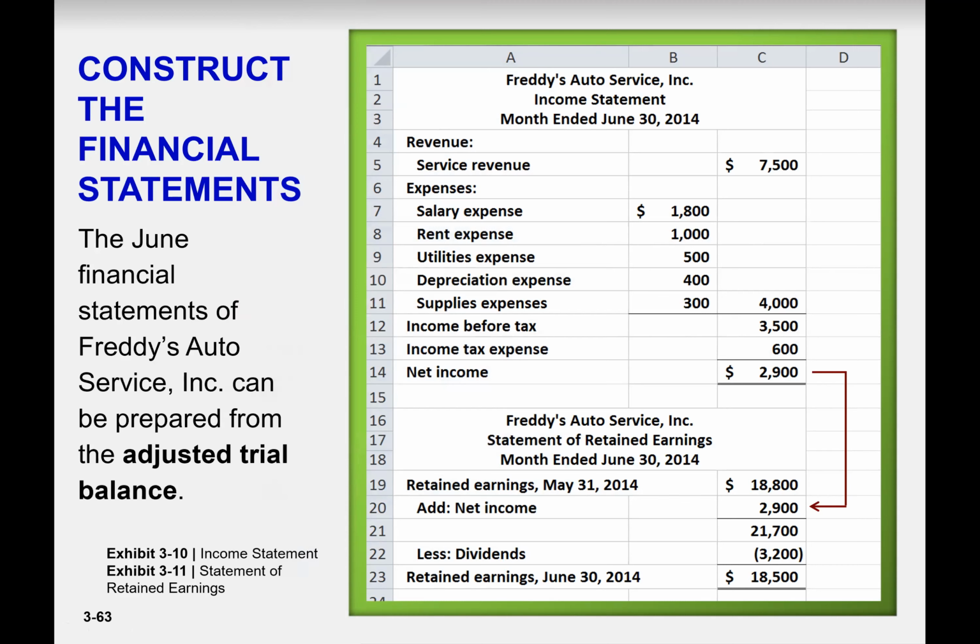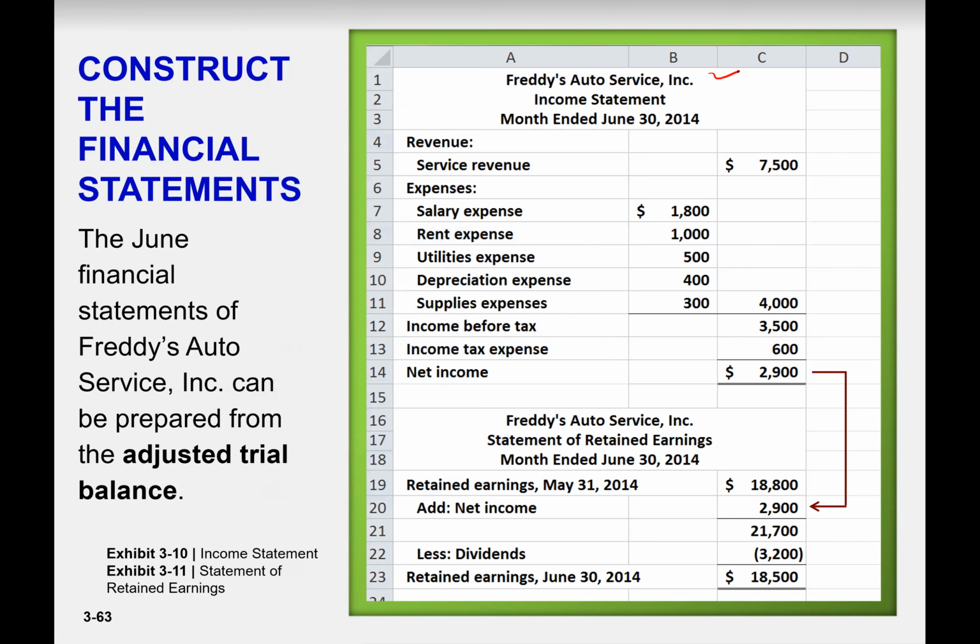This is the whole question of what we have done throughout this chapter. First, we need to make the financial statements, and we have to make what? Income statement.